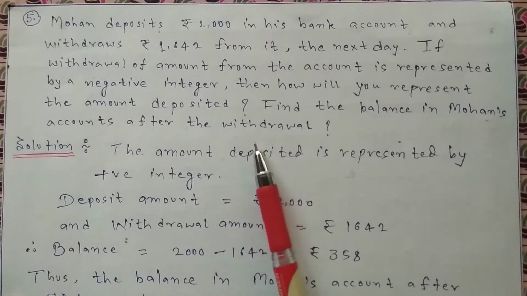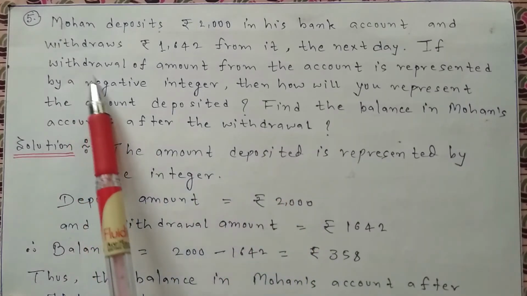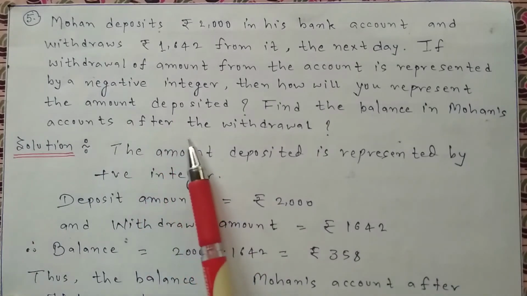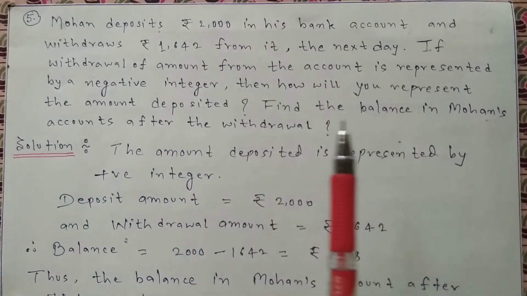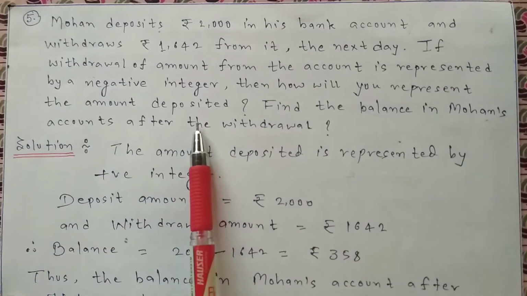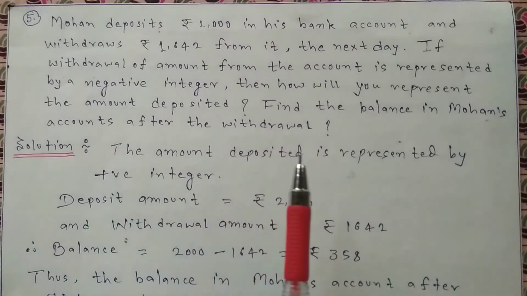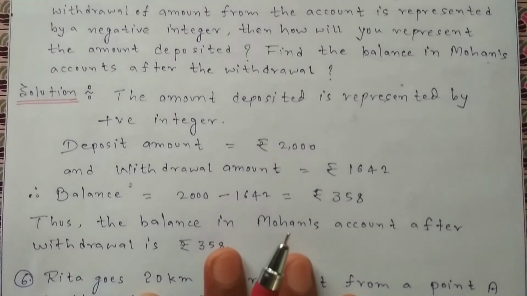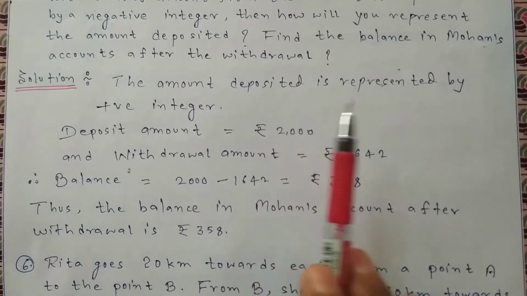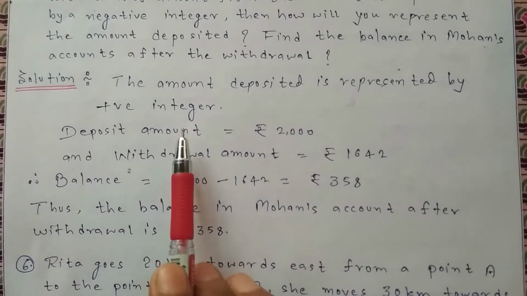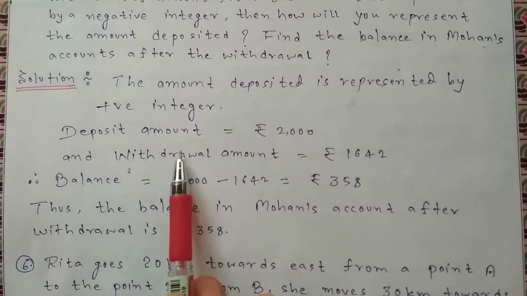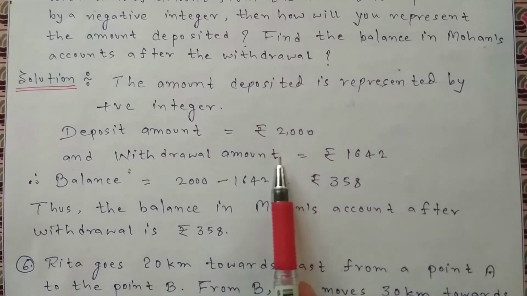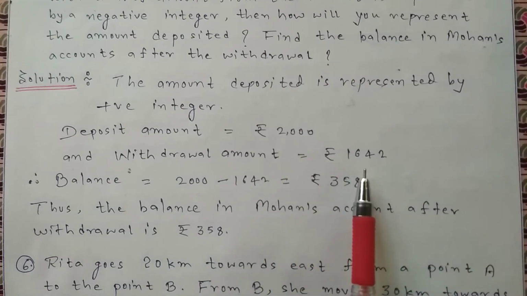This question says that we have to take the withdrawal amount in the form of a negative integer, and we have to take the amount that is deposited in a positive manner, and the amount that is left, which we also have to find out. So according to this question, the solution is given right here. The amount deposited is represented by a positive integer. So we have deposited 2000 rupees, and the withdrawal amount is 1642 rupees.